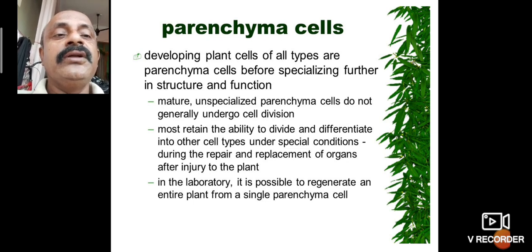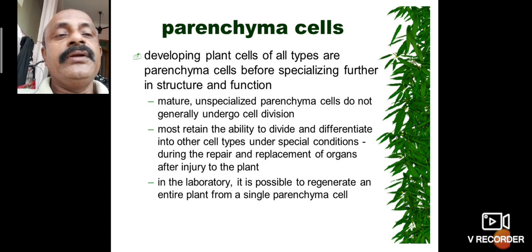Most retain the ability to divide and differentiate into other cell types under special conditions, during repair and replacement of organs after injury to the plant. In the laboratory, it is possible to regenerate an entire plant from a single parenchyma cell.